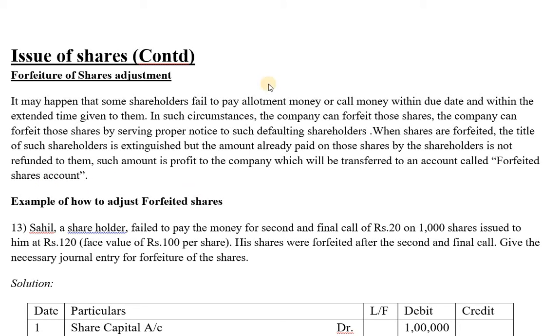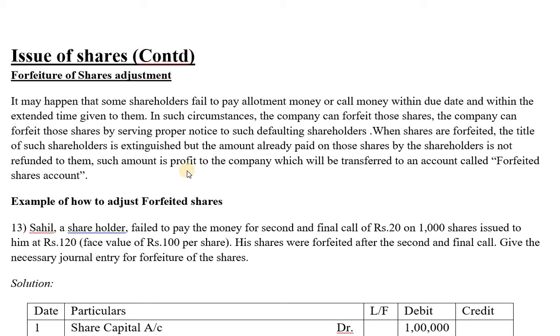So with this paragraph, we understood that if any shareholder does not come back to the company and pay the remaining value in the call stage or allotment stage, then those shares, whichever are not paid, will be forfeited. Forfeited in the sense they will be cancelled. The subscription of the shareholder will be cancelled, and whatever value they paid in the previous stages will be retained in the company in the shares forfeited account. So this is the meaning.